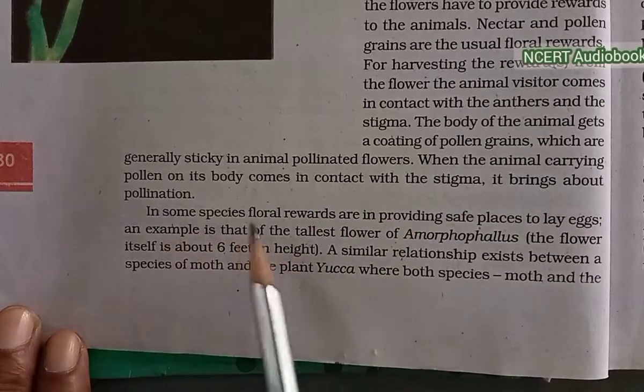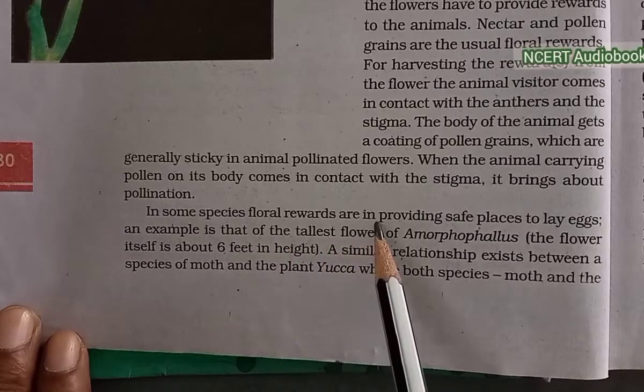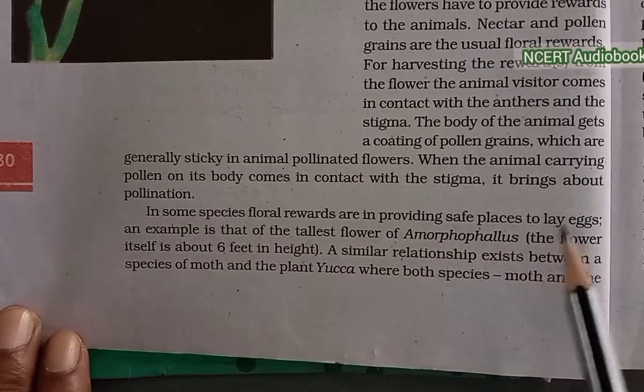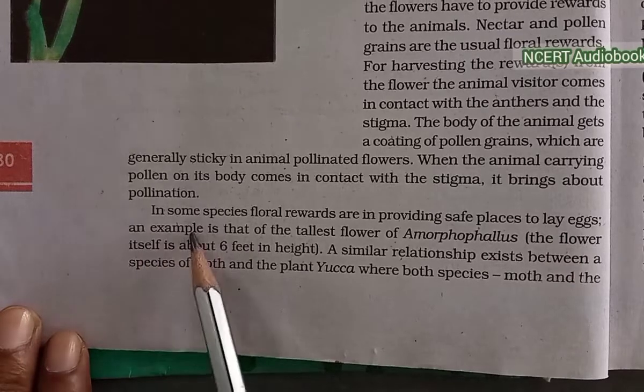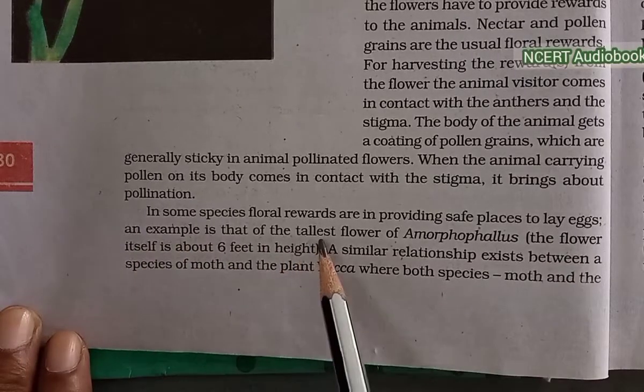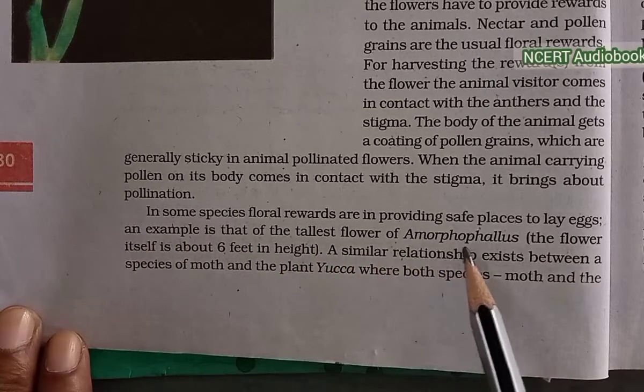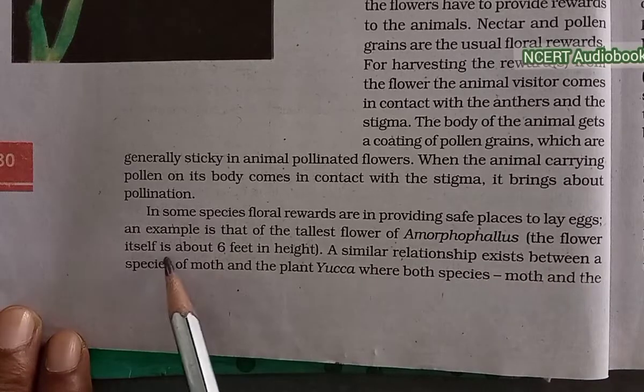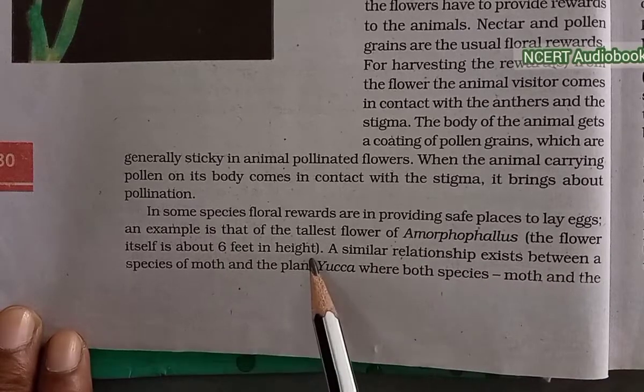In some species, floral rewards are in providing safe places to lay eggs. An example is that of the tallest flower, Amorphophallus. The flower itself is about 6 feet in height.